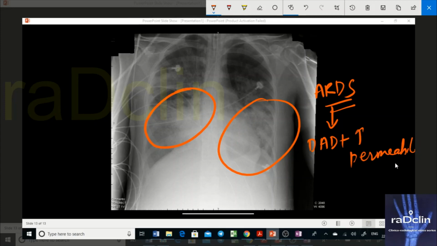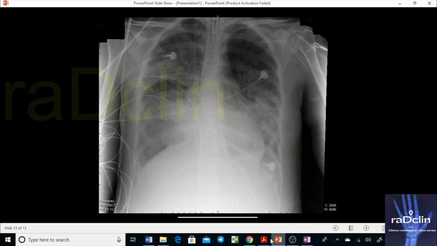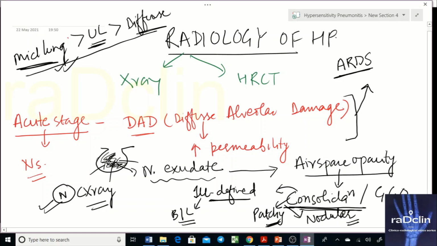This is the definition that is associated with ARDS. And similarly, acute hypersensitivity pneumonitis can look like this. Then we need to have a history of exposure to this. Now next we move to HRCT. HRCT also has similar findings. Consolidation. So the acute stage is okay, but it's not that important.